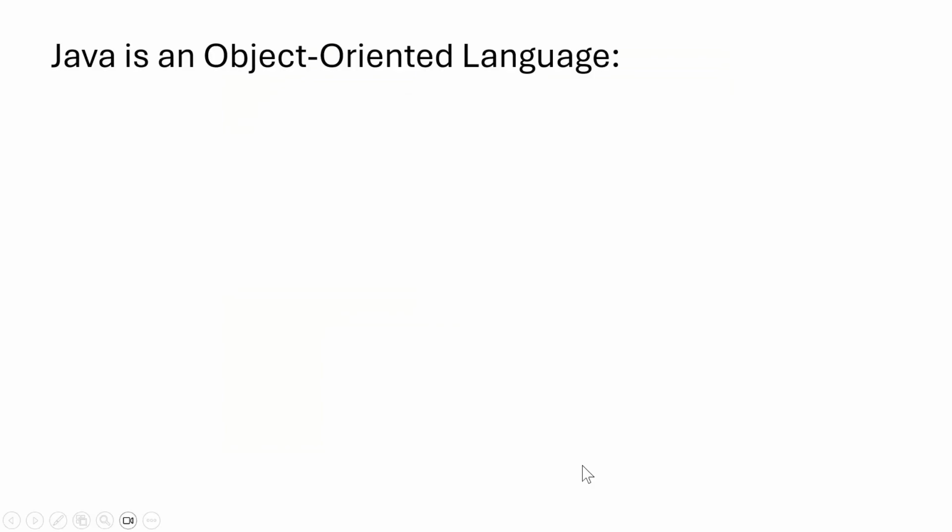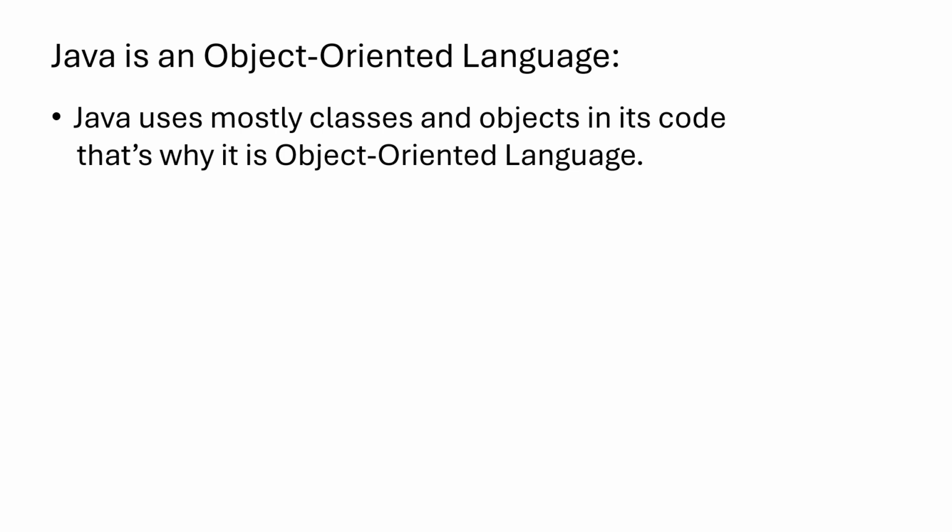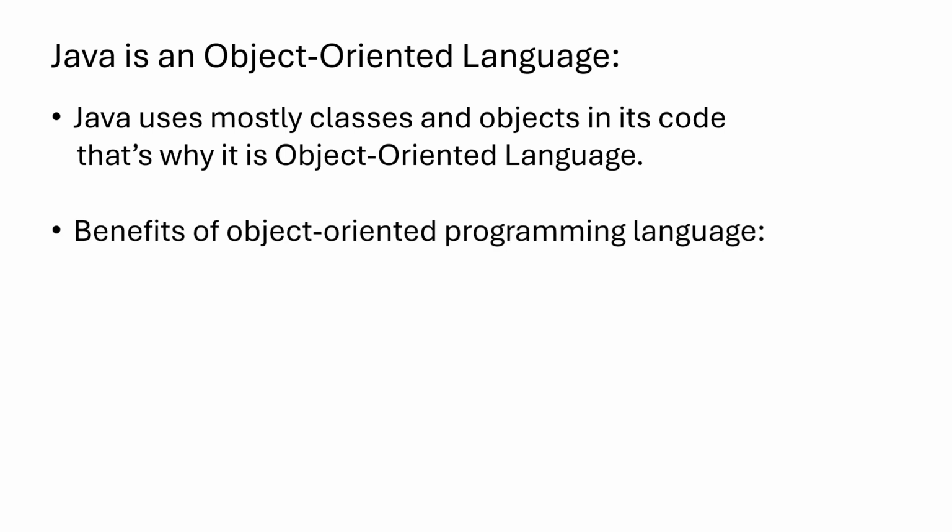Java is an object-oriented language. Java uses mostly classes and objects in its code. That's why it is an object-oriented language. Benefits of an object-oriented programming language. Code reusability: we can use the code again and again without creating a class for every object.